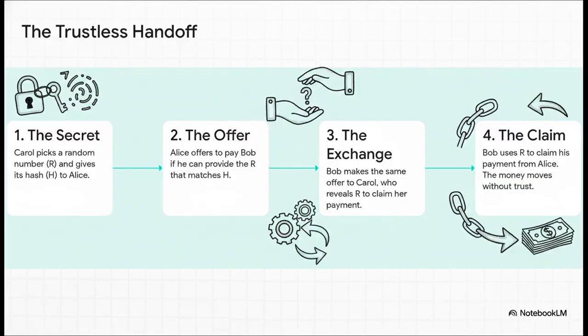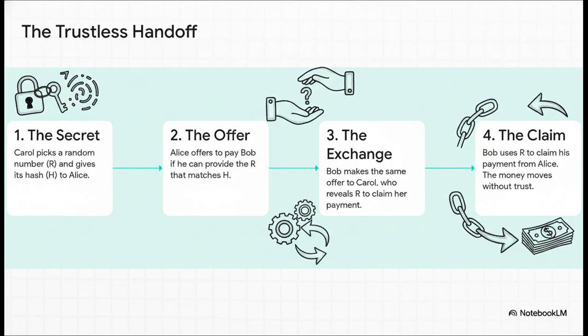This works with another clever trick called a hashed time lock contract, or HTLC. Now, I know that sounds super complicated, but the idea is basically a trustless chain reaction. It works like this. Carol makes up a secret. She gives a cryptographic clue, the hash of that secret, to Alice. Alice then locks a payment to Bob and says, "Hey Bob, I'll pay you if you can tell me the secret that matches this clue."